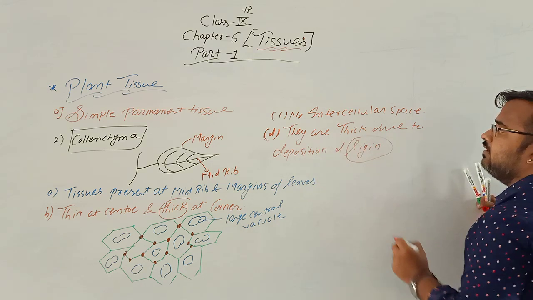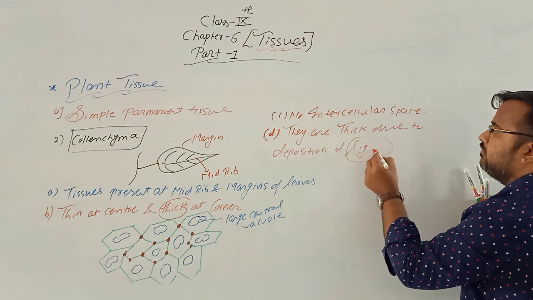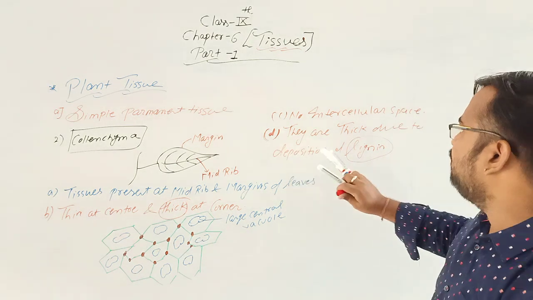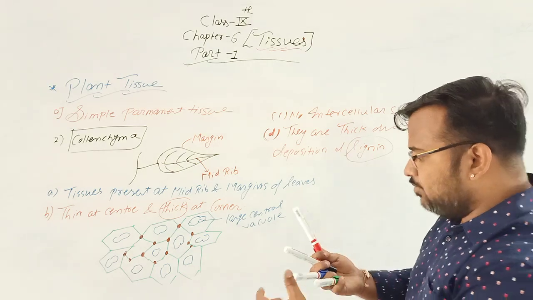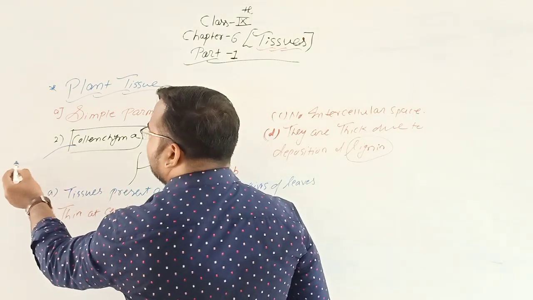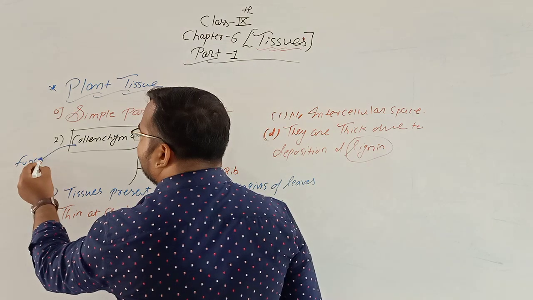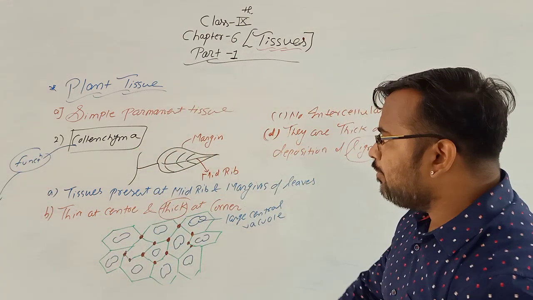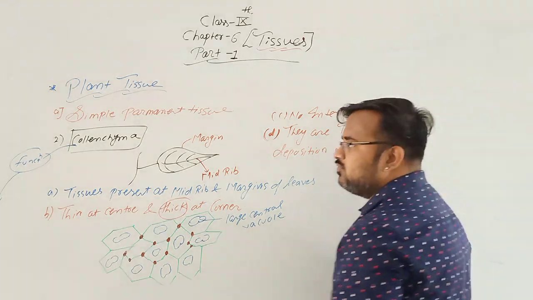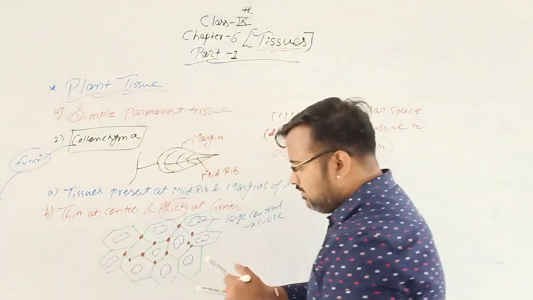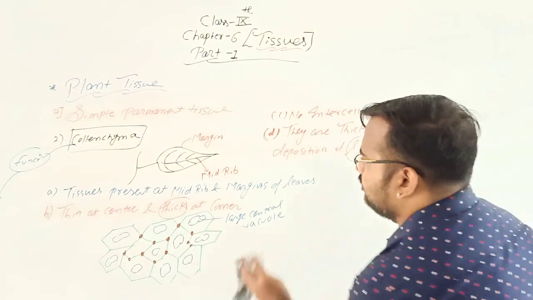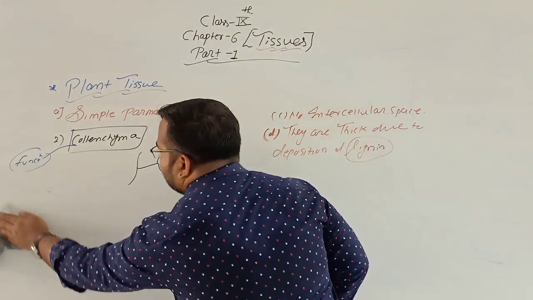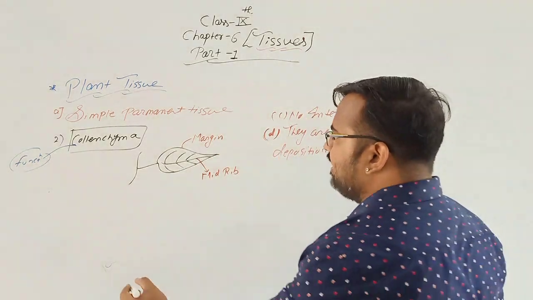This name is very important. They are thick due to the deposition of lignin. What is the function of collenchyma?